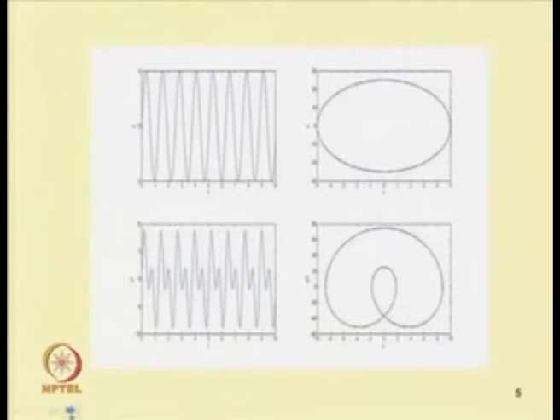These are some of the periodic responses, with the time response and phase portrait plotted. The first curve represents y(t) equal to 5 sin 5t.